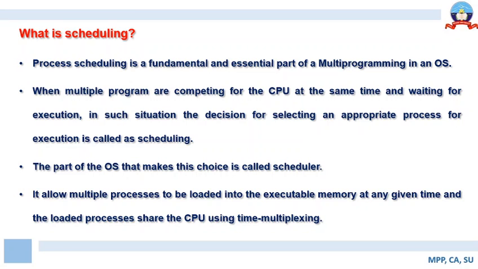So just a hint at this point is that there are different types of schedulers that work in the operating system. In this slide, what we have learned is that scheduling is a mechanism or a framework that allows the operating system to schedule multiple processes, or allot CPU time to the processes that are waiting for execution. Now such a decision is based on certain criteria.